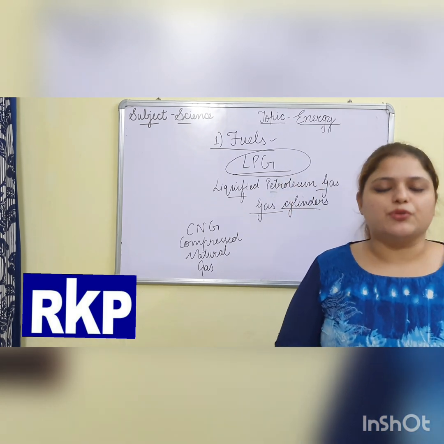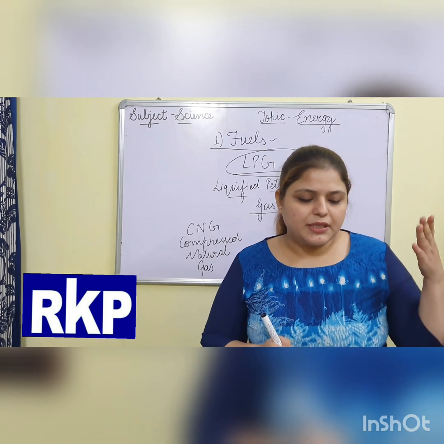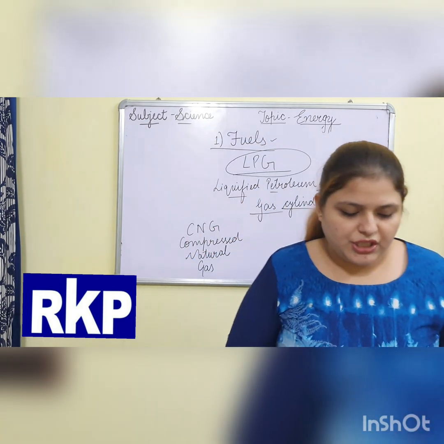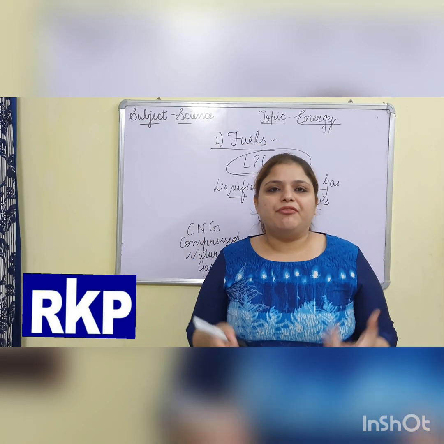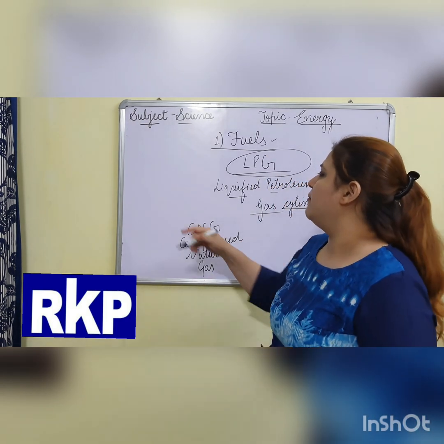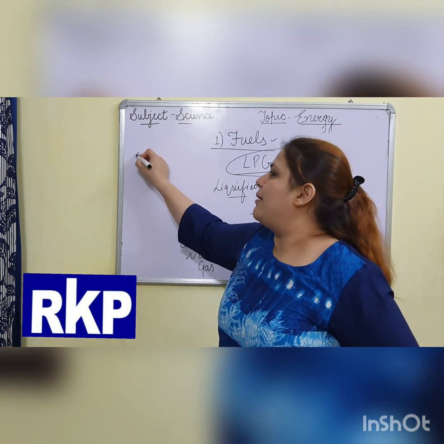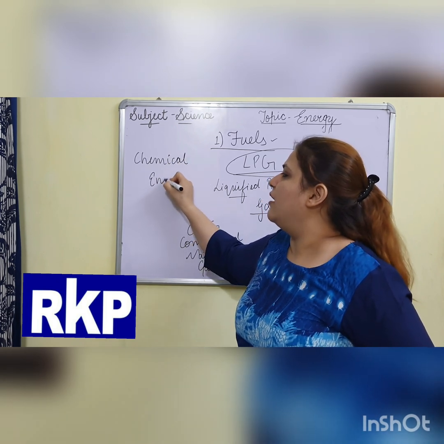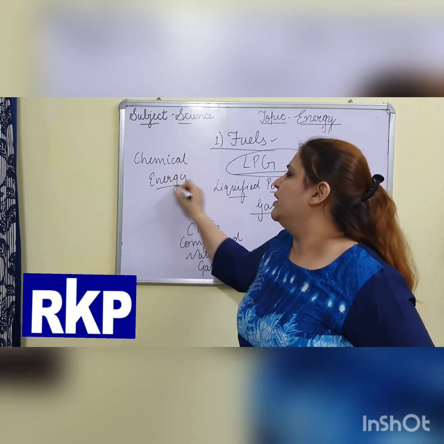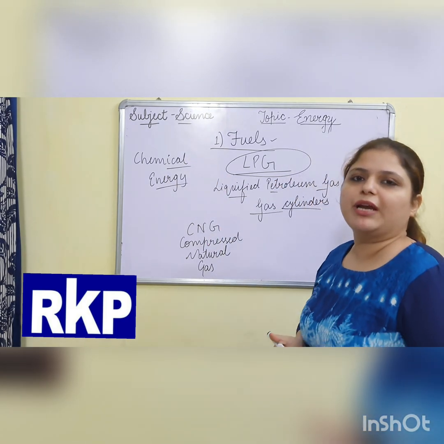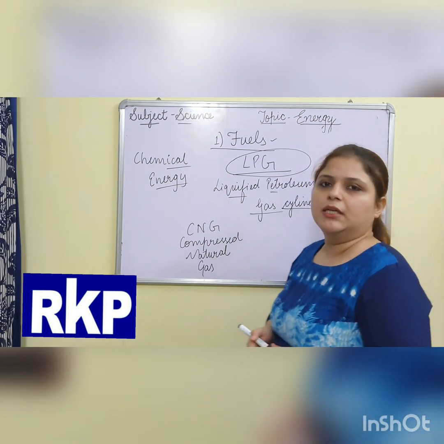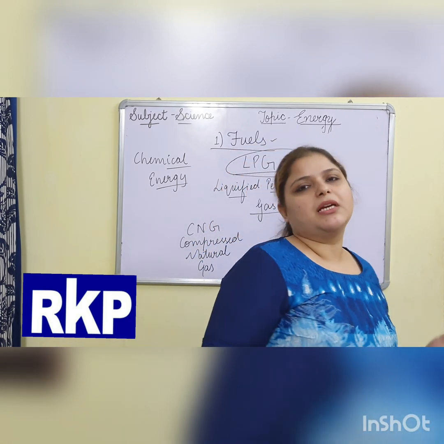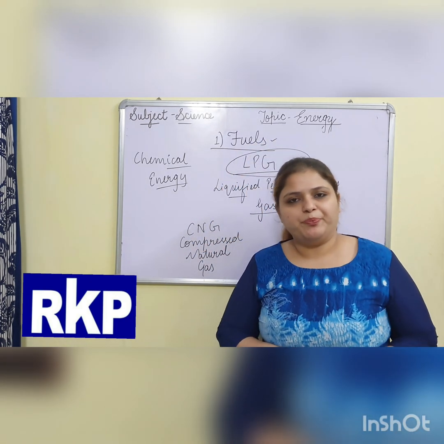The substances which are burnt to produce heat and energy are called fuels, and fuels have energy stored in them in the form of chemicals. I have told earlier also, the energy which is stored in the form of chemicals is called chemical energy. So fuels have chemical energy stored in them.